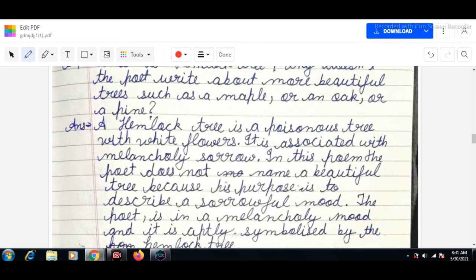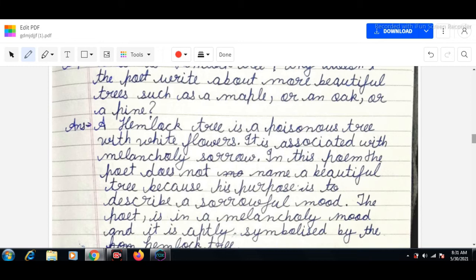So, the hemlock tree is a poisonous tree with white flowers. This is the hemlock tree. This is how the hemlock tree looks and what type of tree it is. This is a type of poisonous tree, and the hemlock tree is basically associated with melancholy and sorrow. And in the same question, our next part.